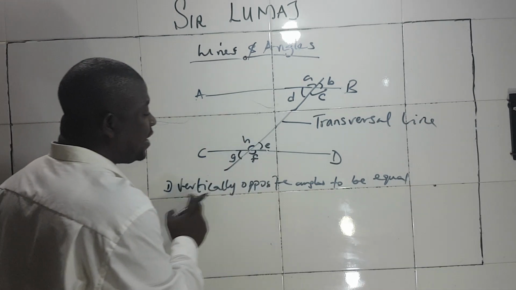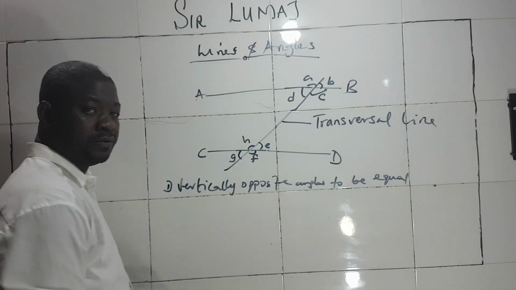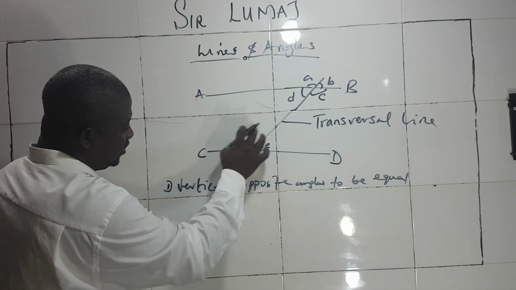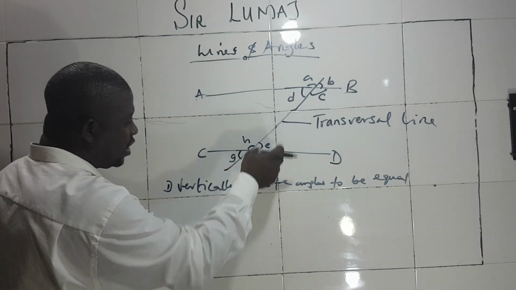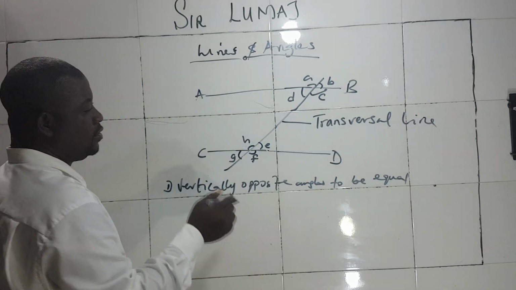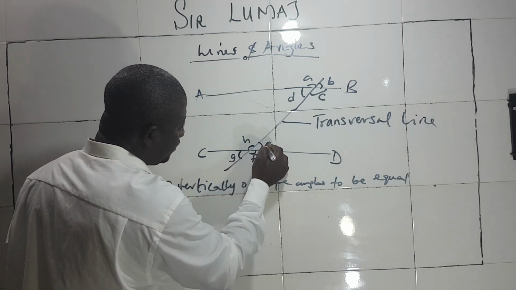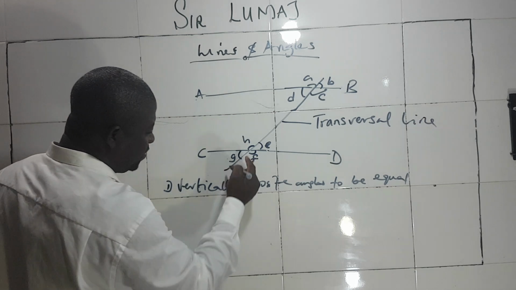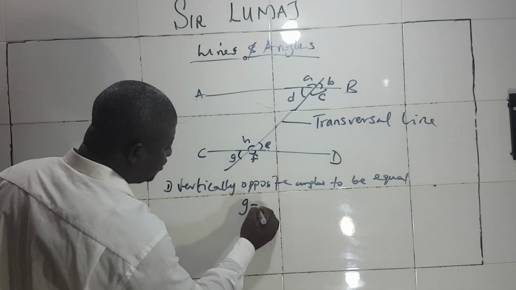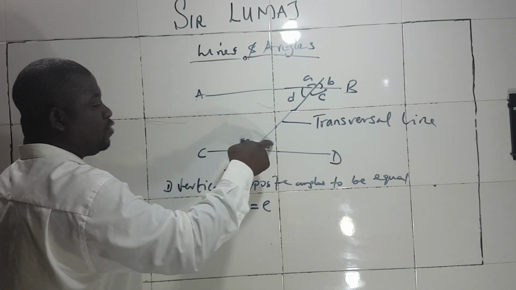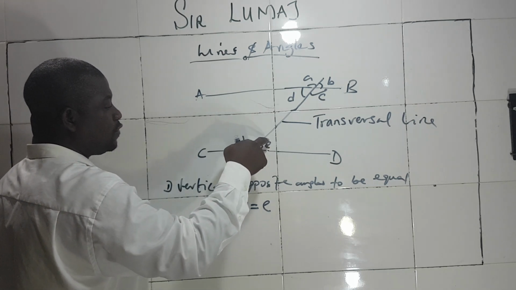Now the question is this. When I say vertically opposite angles, these are your angles. But which angles are opposite to each other? Look at this. G is directly opposite to what? E. So it means that angle G is equal to what? E. If angle G is 60 degrees, it means that angle E will also be what? 60 degrees.